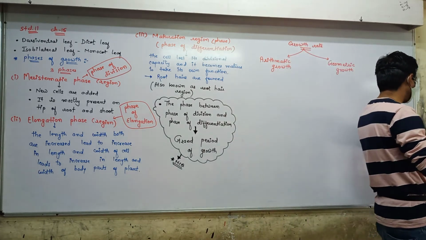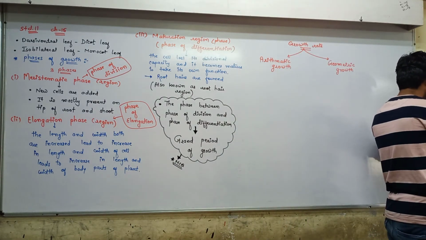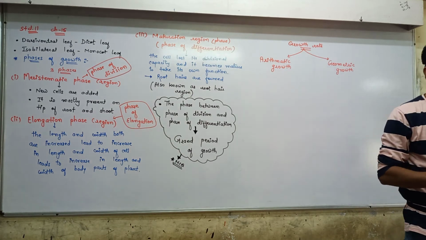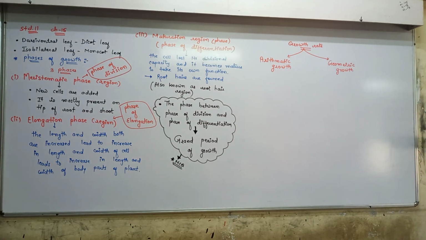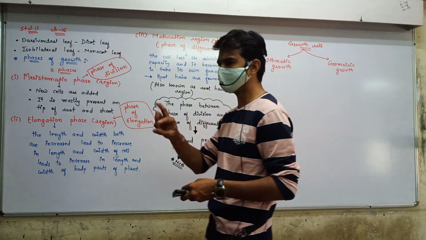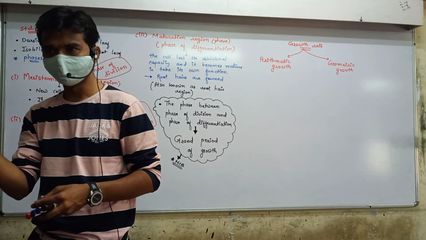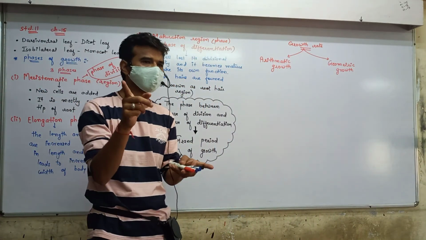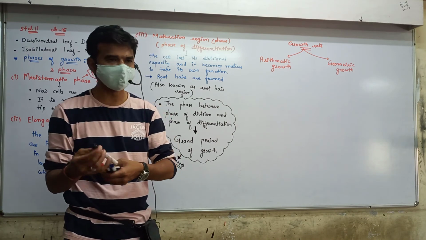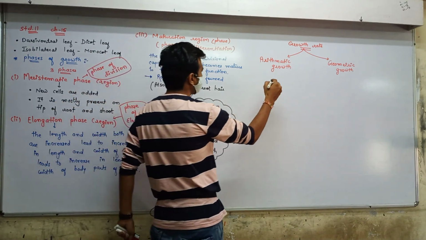Okay, first we understand it. Two types of growth rate: arithmetic growth and geometric growth. You know that in growth, one cell divides into two. So here two options are there. Fine. Arithmetic growth in that